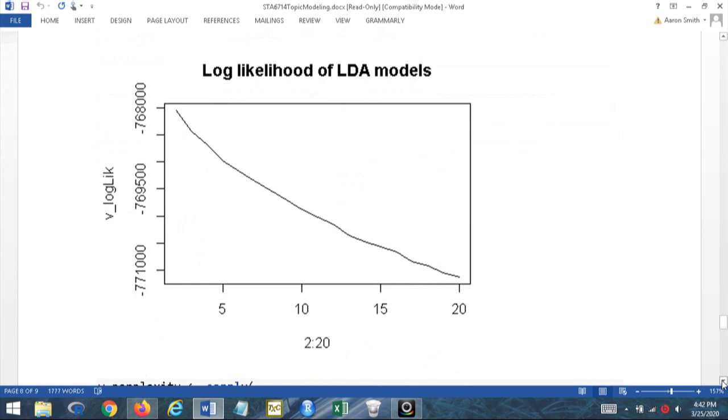All right, so when I look at this, remember when we talk about maximum likelihood estimates, I want to maximize my likelihood. That's how I want to choose my model for this one. For this one, we can see that the minimum number is the best one. So here it's 2. Remember, also my stop words were not removed. I have crap topics in this situation, but we've got output to talk about and to look at.